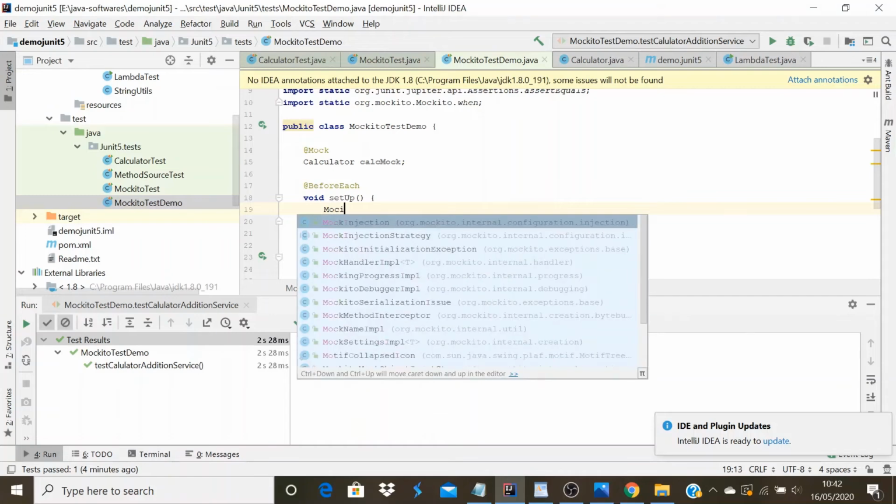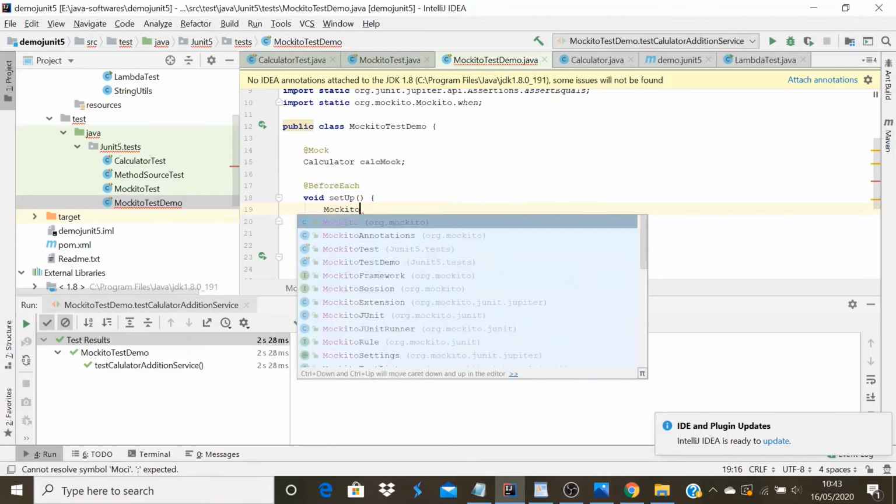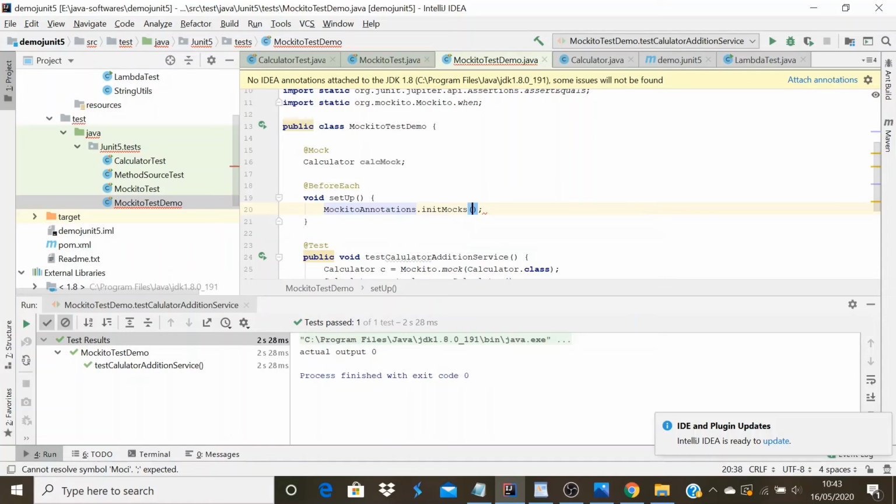service, Mockito: MockitoAnnotations.initMocks(this). We definitely need to invoke MockitoAnnotations.initMocks in the setup when you want to use the Mockito objects in the test method. So the mock object is ready. Now we can use this calcMock.